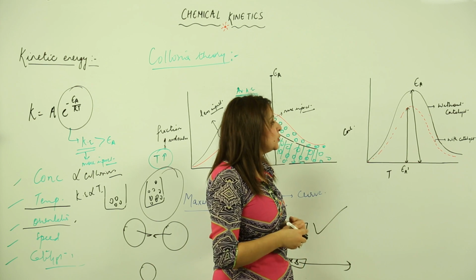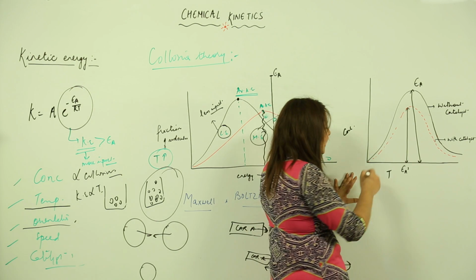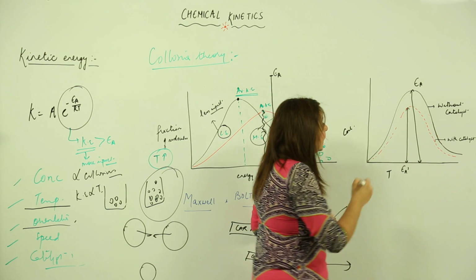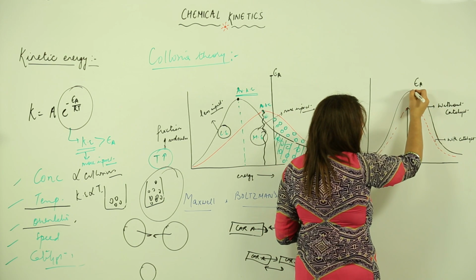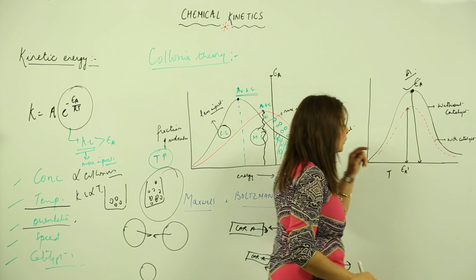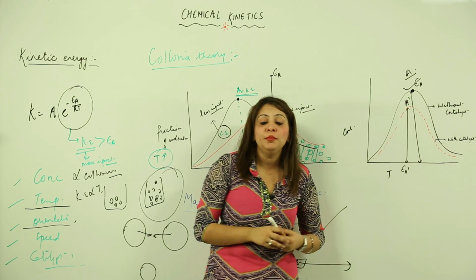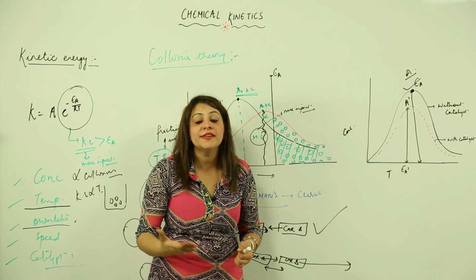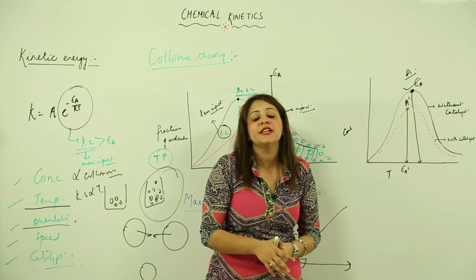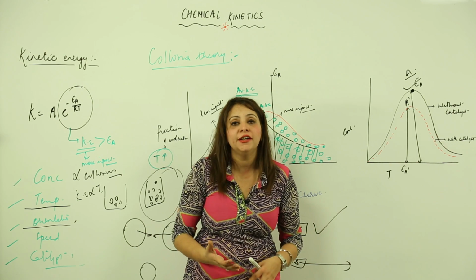Now what we get to see in the case of the reaction which involves the catalyst is that it again increases to a peak and then decreases. So in this case, the activation energy or the energy barrier is this point A. But where the catalyst is used, the peak is A dash. So that is how catalysts affect the rate of reaction. Obviously, it is lowering the energy barrier, or lowering the activation energy, so that more and more molecules can cross the energy barrier to cause an